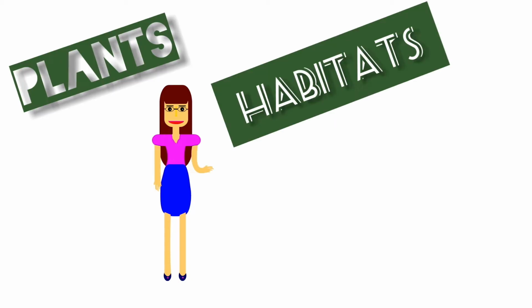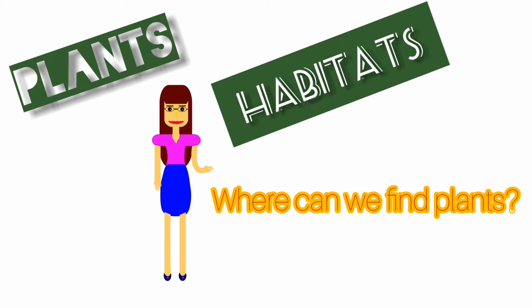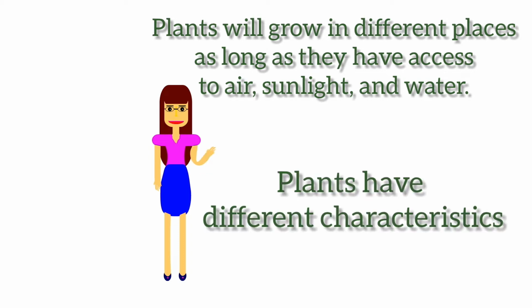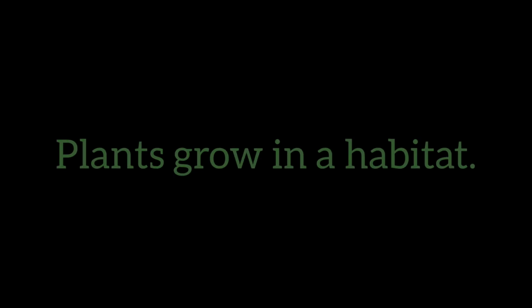Plants' habitats. Where can we find plants? Plants will grow in different places as long as they have access to air, sunlight, and water. Plants have different characteristics. Plants grow in a habitat.